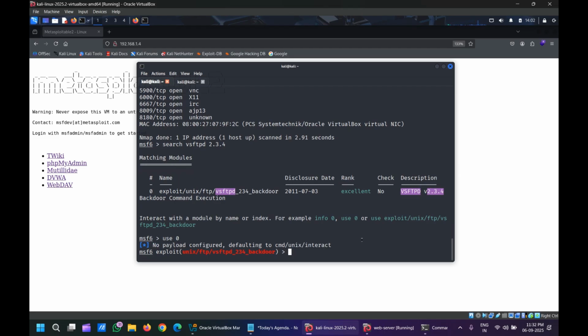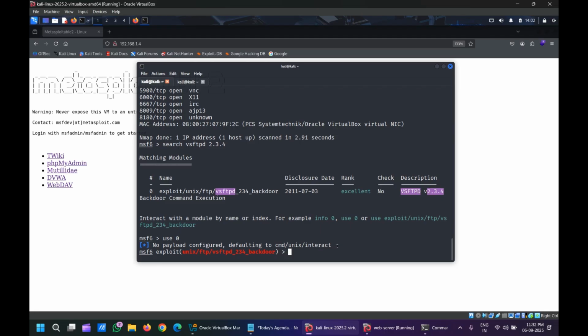That means payload will be there. For an exploit, 100% payload should be there. I will be telling you what payloads and exploits are in depth in the upcoming sessions. But payload should be there. Here we have not configured the payload, so it is defaulting to CMD Unix interaction. This is the payload. This is also a code.